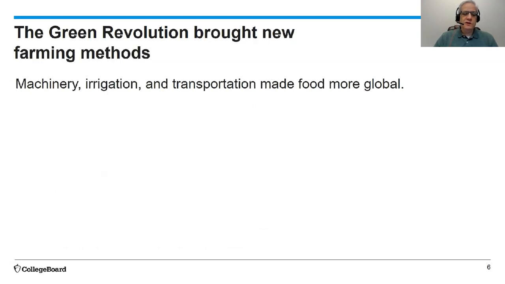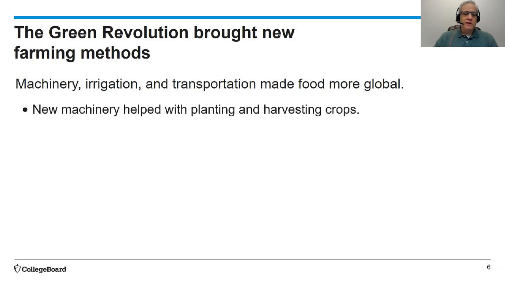The Green Revolution also brought new farming methods. Machinery, irrigation methods, and transportation made food more global. The new machinery helped with the planting and harvesting of crops. It made planting and harvesting much faster and used a lot less labor. The need for human labor decreased dramatically because of this.